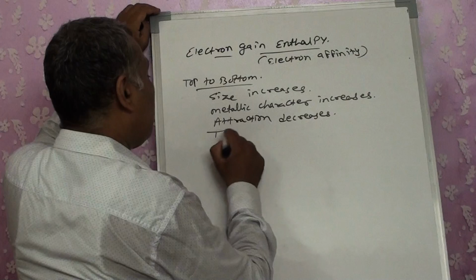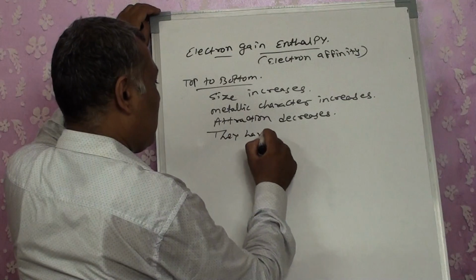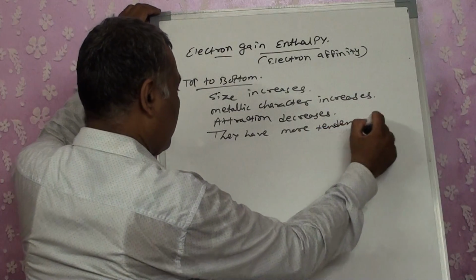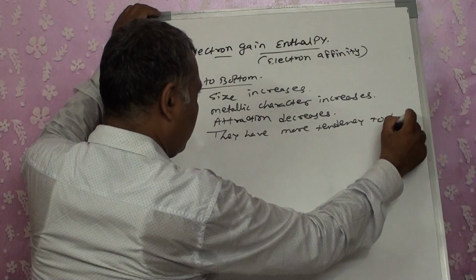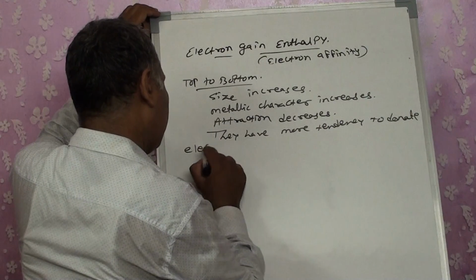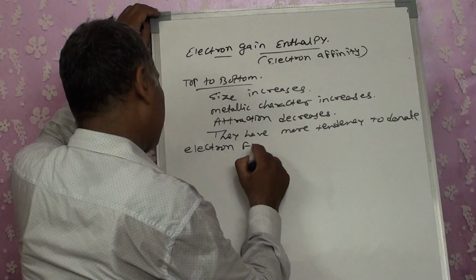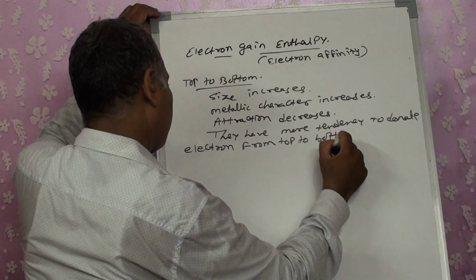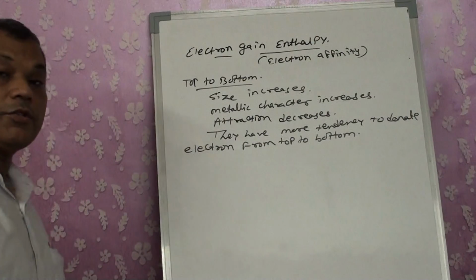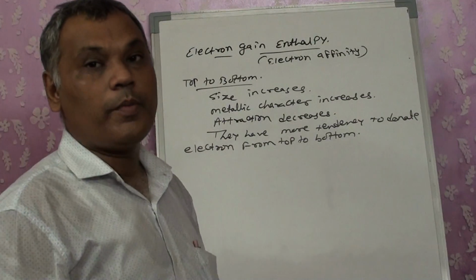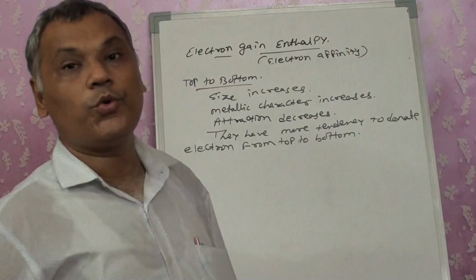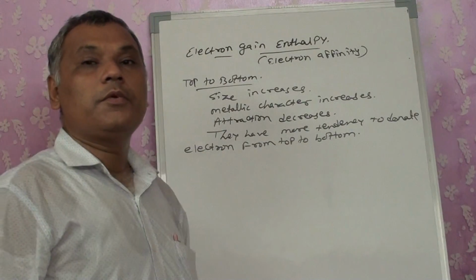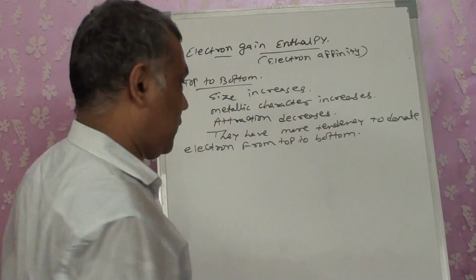That means they have more tendency to donate electron from top to bottom. Now if they are having a more tendency to donate an electron from top to bottom, what will happen? Top to bottom electron affinity decreases. Good.